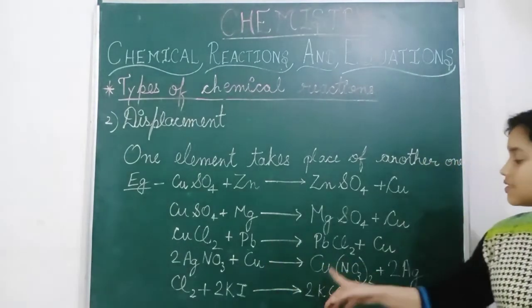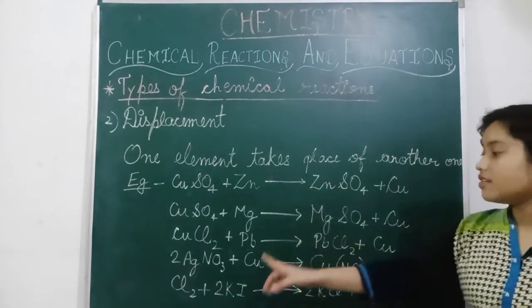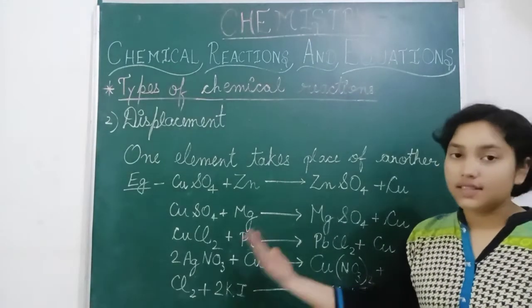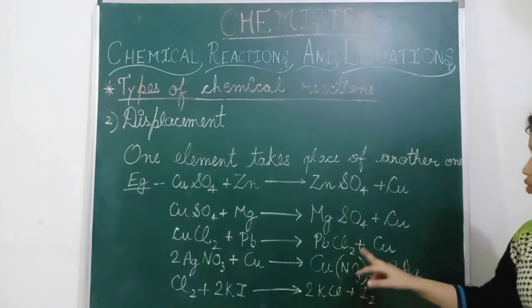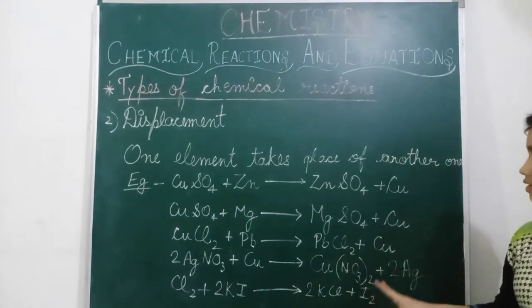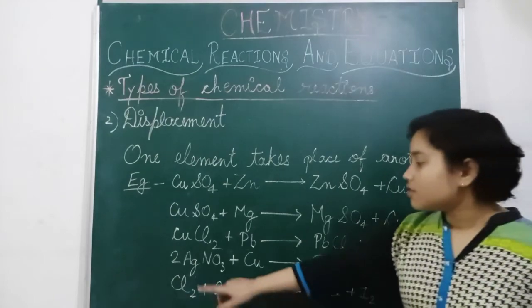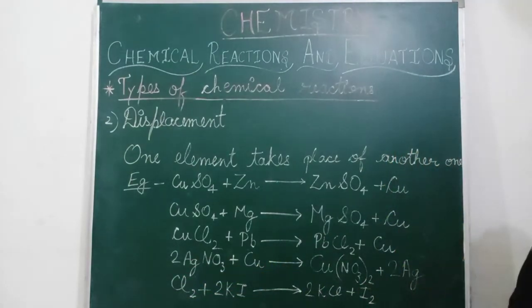Now copper is displacing the silver, otherwise there would be no need for changing. That is why we have to write the whole bracket squared, and the whole twice. So 2Ag is the same here.